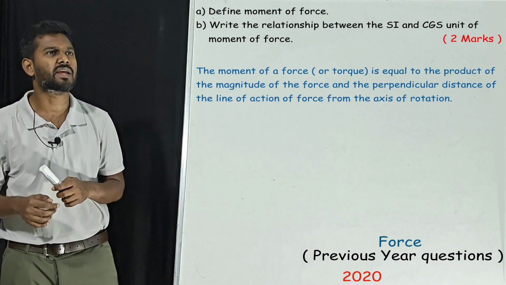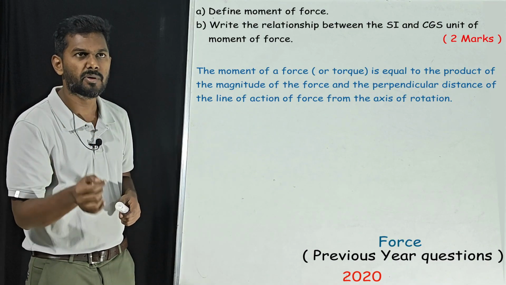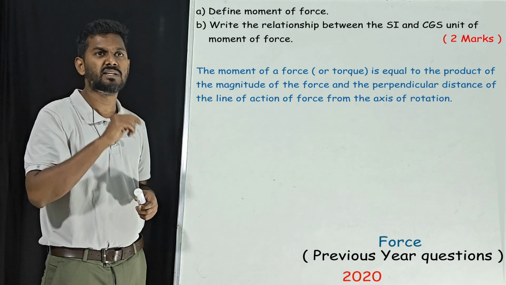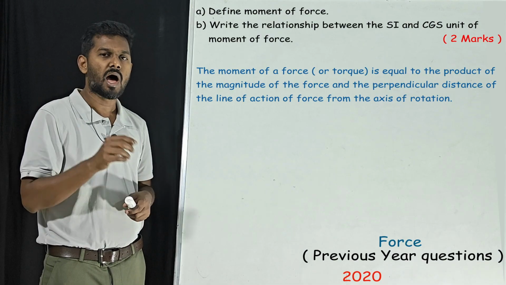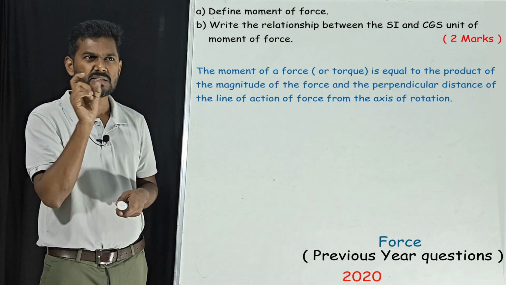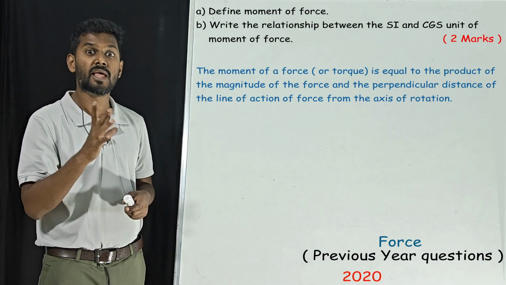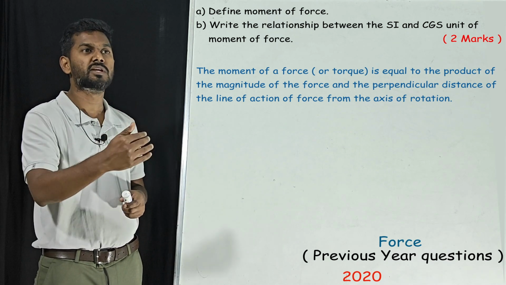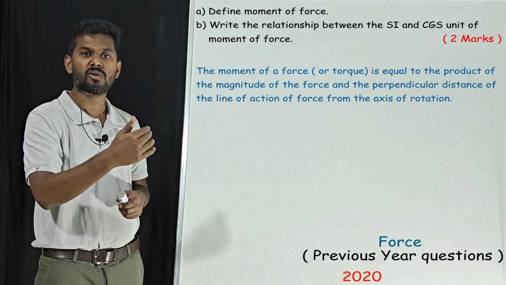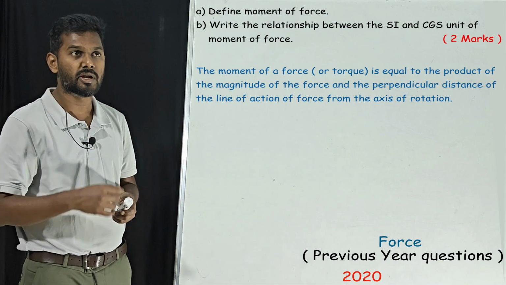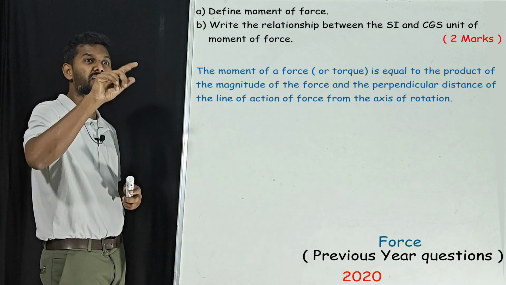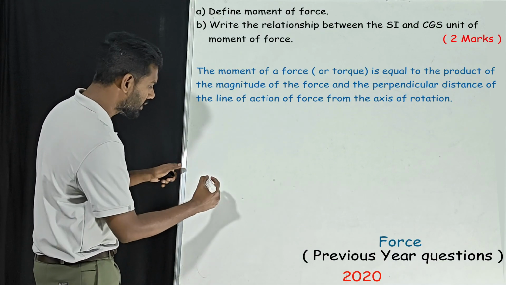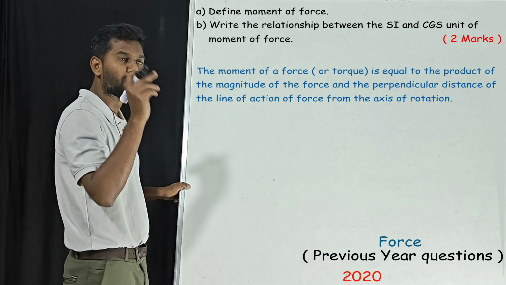Now we'll go for the second one. Write the relationship between SI and CGS unit of moment of force. Are they asking you to state the SI and CGS unit? No, right? They are asking the relation. What do you mean by relation? 1 SI unit is equal to how many CGS units? First, what is the SI unit of moment of force?